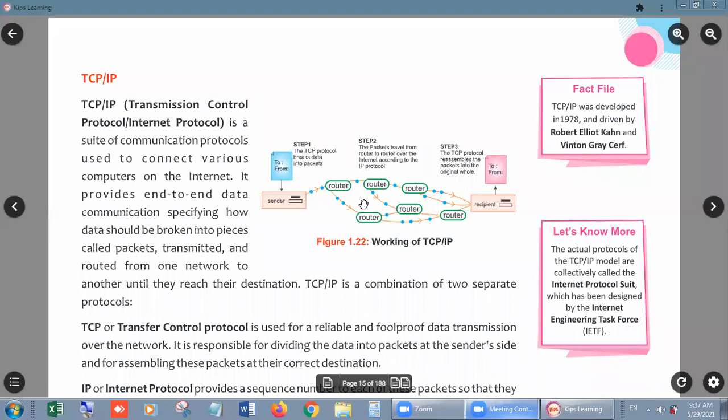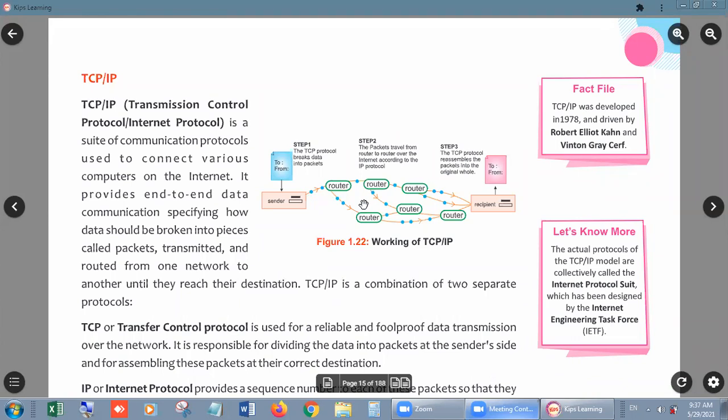So we have to follow some rules. And the first rule of it is TCP/IP. TCP stands for, as you can see on the screen, Transmission Control Protocol, and IP stands for Internet Protocol.